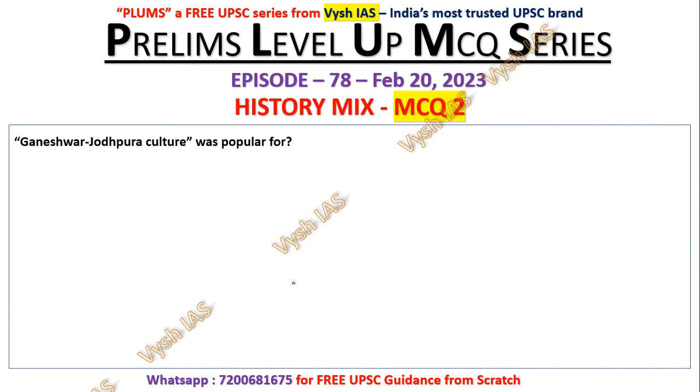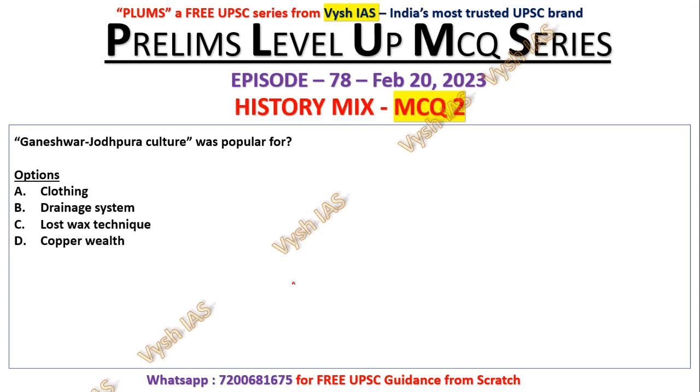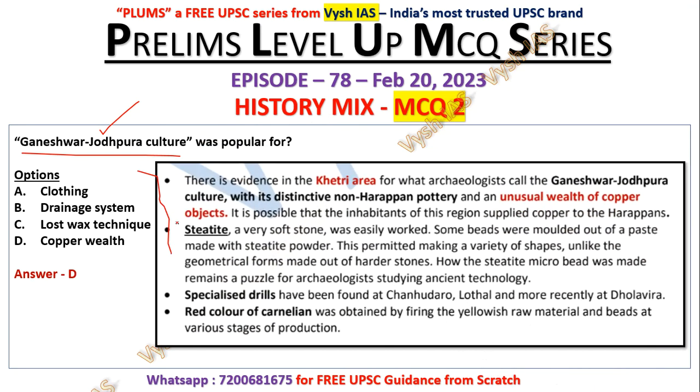Ganeshwar Jodhpura culture was popular for clothing, drainage system, lost wax technique, copper wealth. This also is there in your NCERT. I remember teaching this because free lectures are already there on our channel. The answer for this is like you know or you don't know. Simply don't waste time. If you don't know, just wait for me to tell the answer. Answer is D, copper wealth.